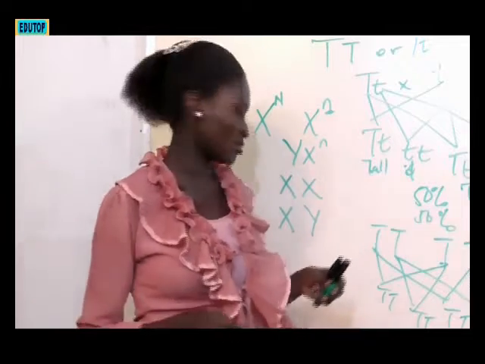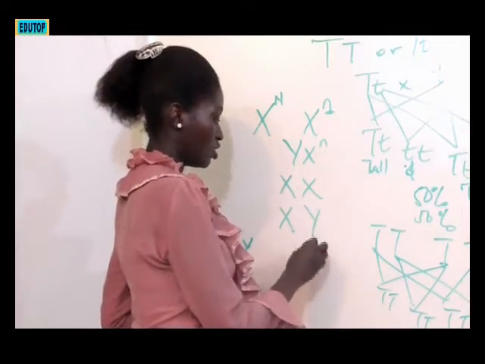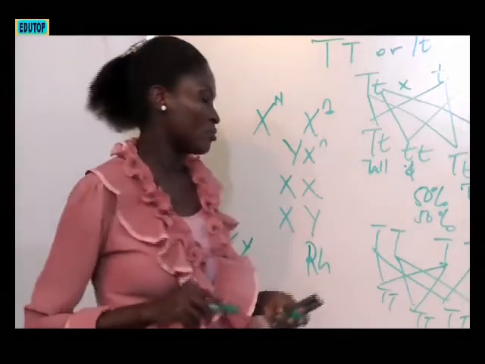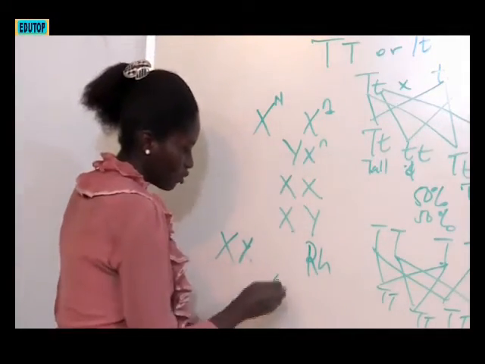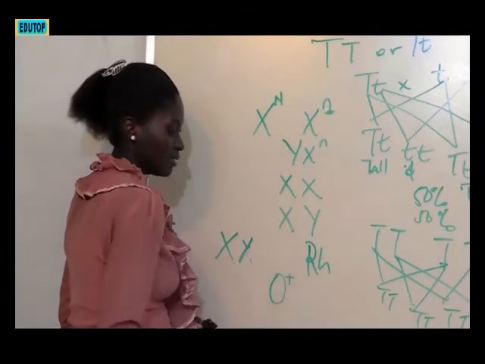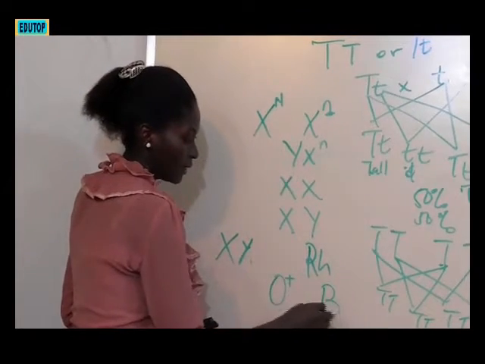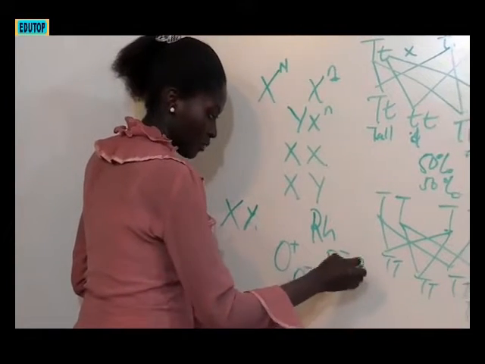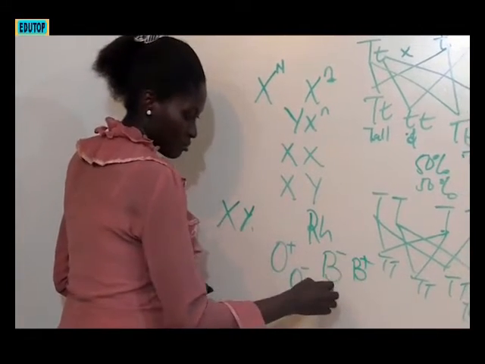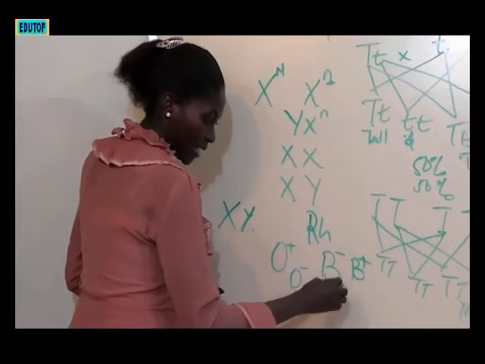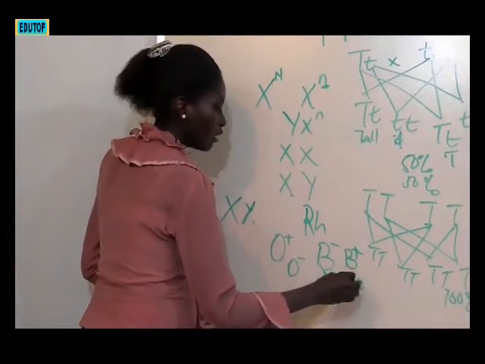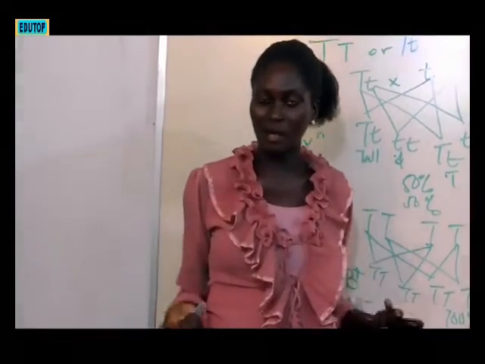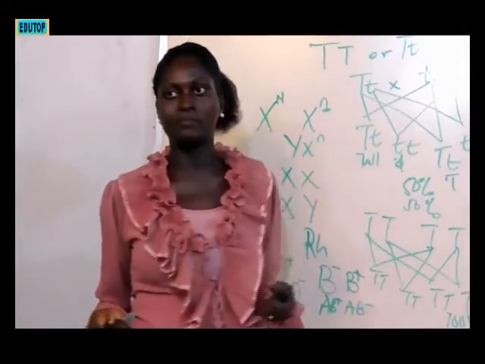Rh is rhesus factor. So that is why when you go for your blood group, people will say, okay, your blood group is O, or you see they write something like this, or they say it's B and they write something like this. Any can be O positive or O negative, B positive or B negative, AB positive or negative. So it can be any of the two. But this rhesus factor, what about it is this?